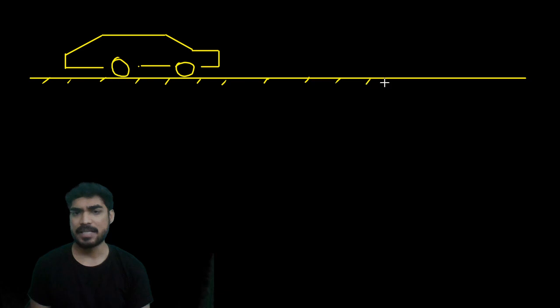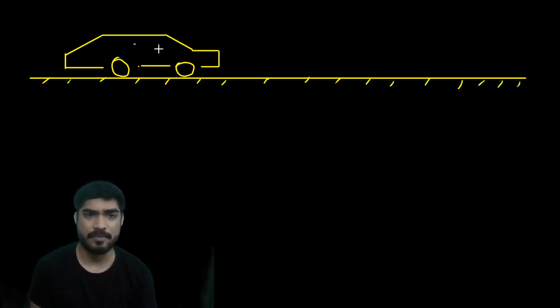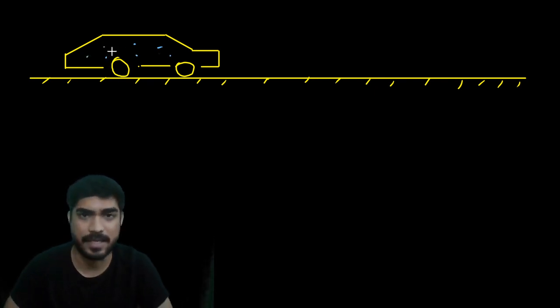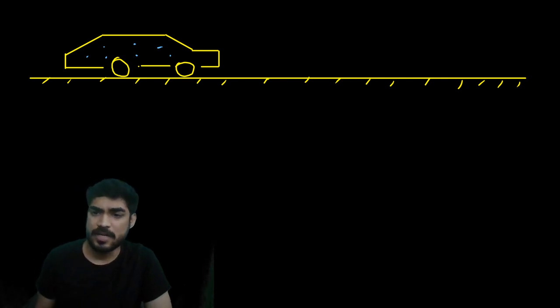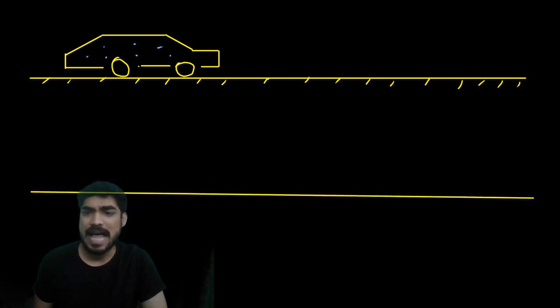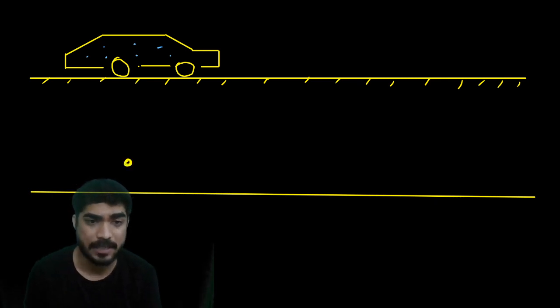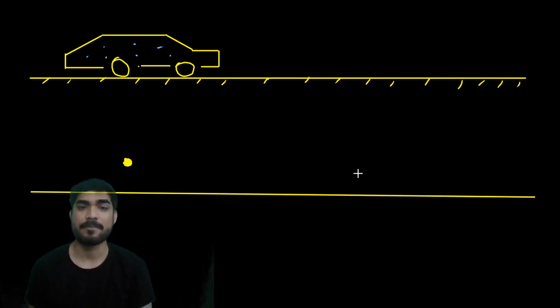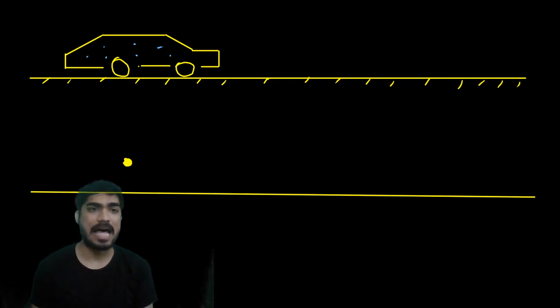Now you know that all the particles of this car have the same velocity, same displacement, same acceleration, right? So in order to analyze this car, I can assume that the car is like a single, very small particle.